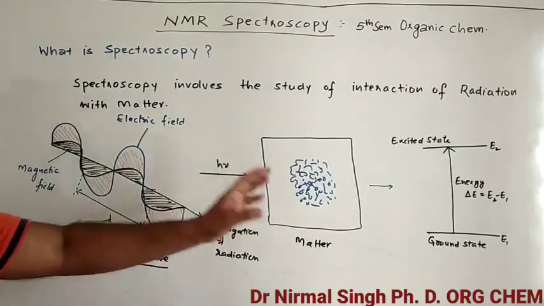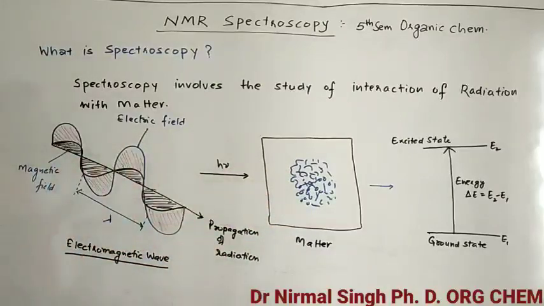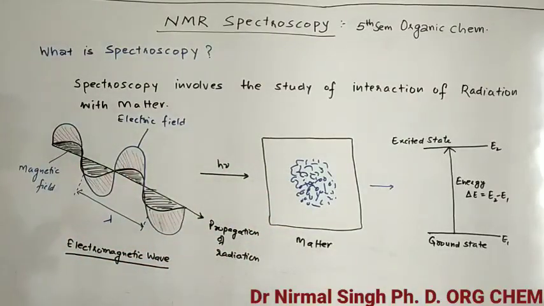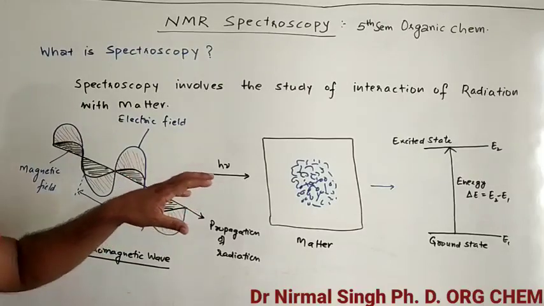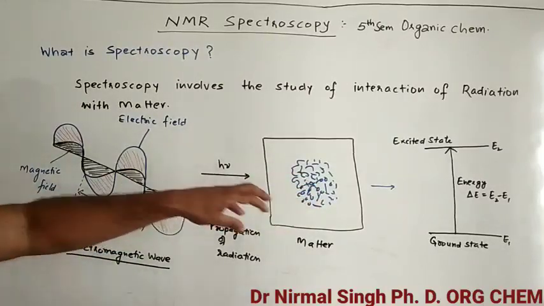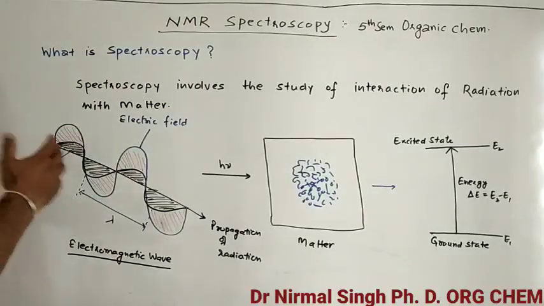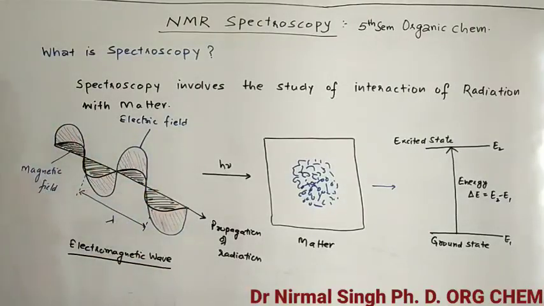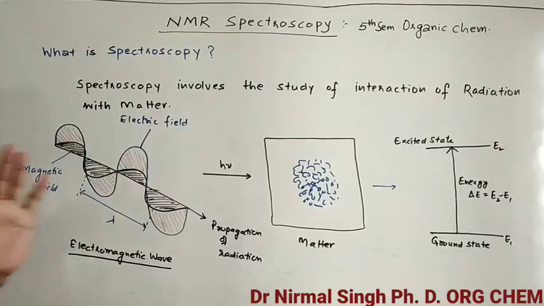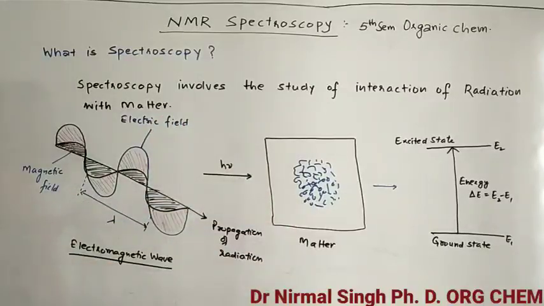Whether the light is absorbed by the matter or not totally depends upon the nature of the matter. We can use various light with various frequencies, but which particular frequency the matter absorbs totally depends upon the nature of this matter.